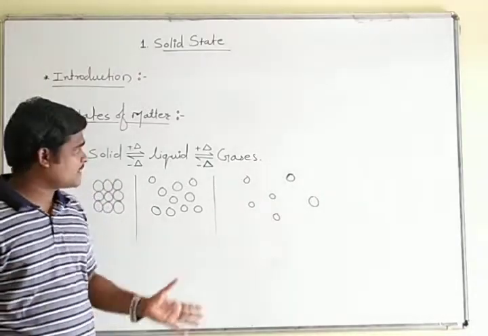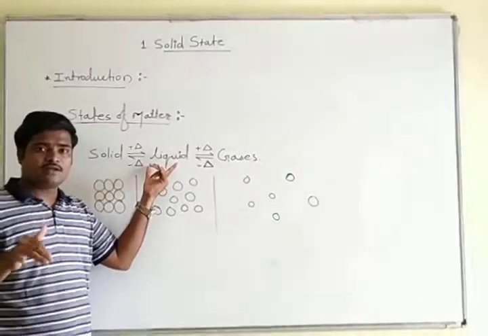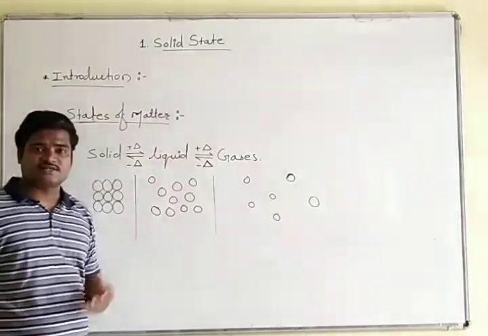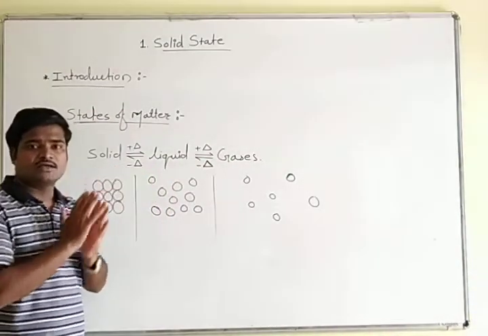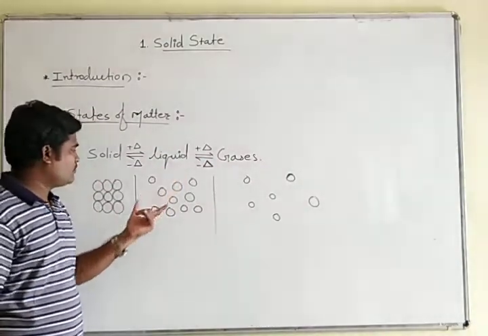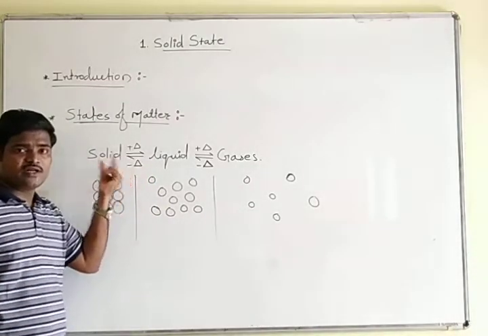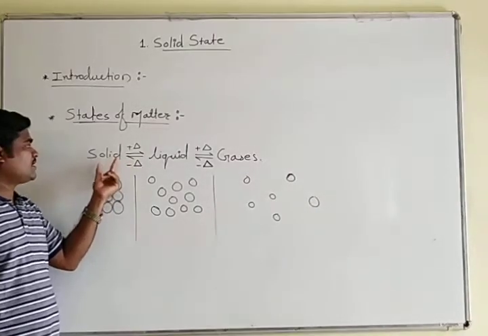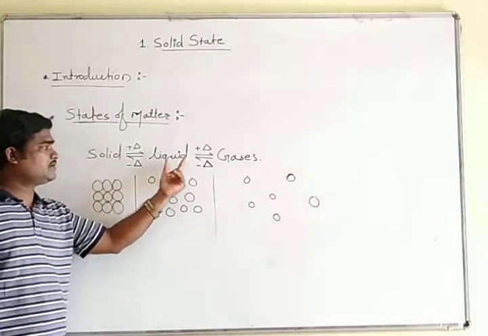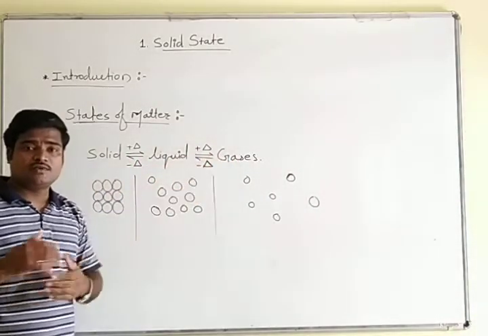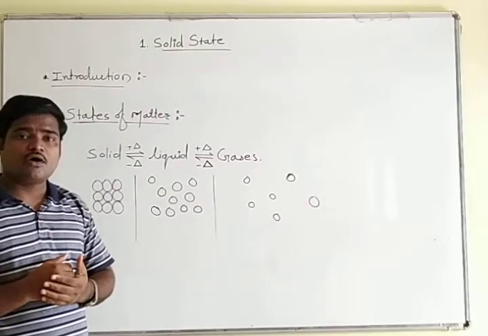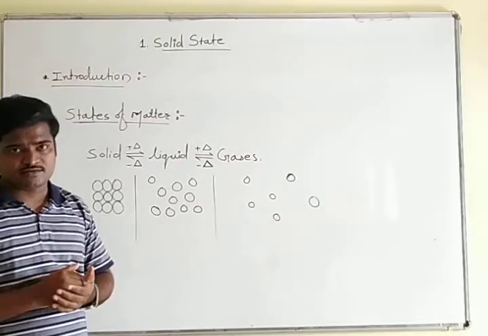So up till now we have studied these 3 states. Now we will look at their interconversion. Interconversion in the sense that we can convert solid into liquid, and liquid into gases, with the gain or withdrawal of heat.